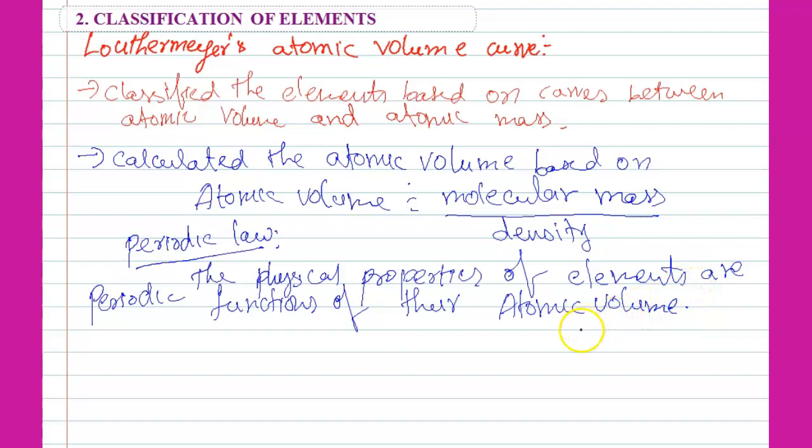So physical properties of elements follow the atomic volume. Based on this we can draw curves, the Lothar Meyer atomic volume curves.